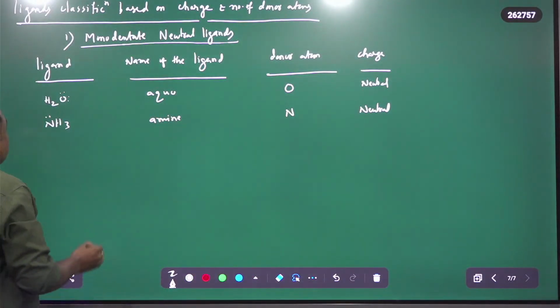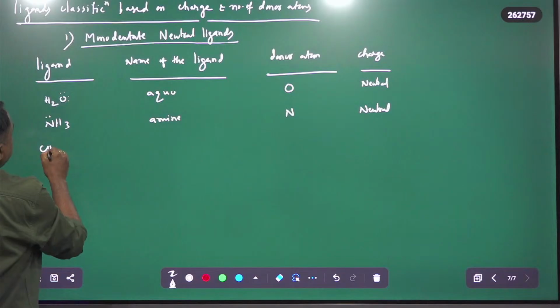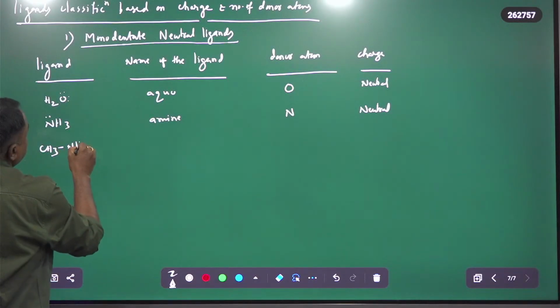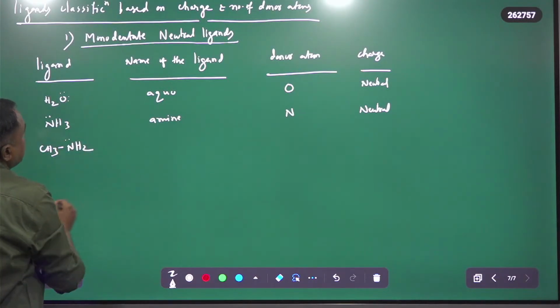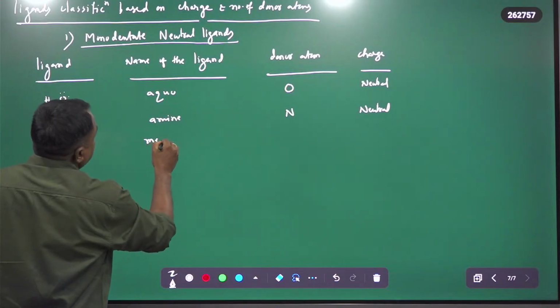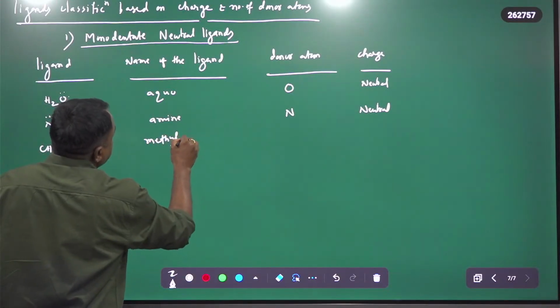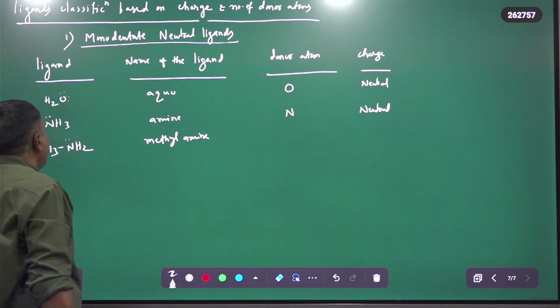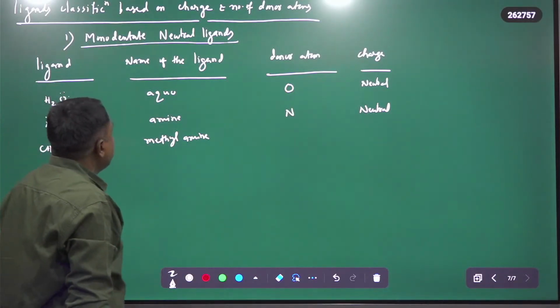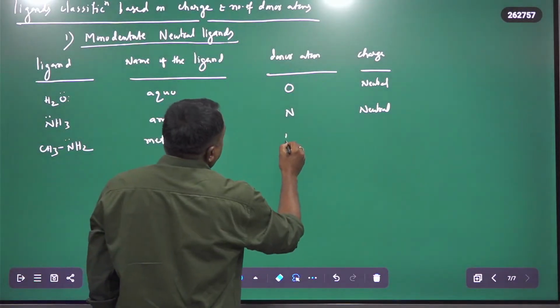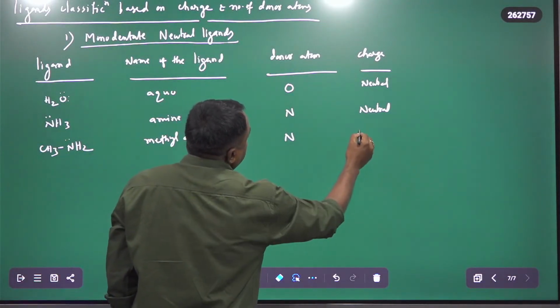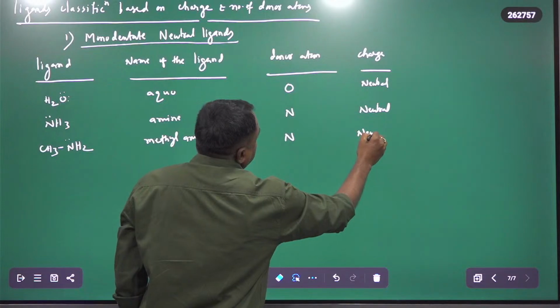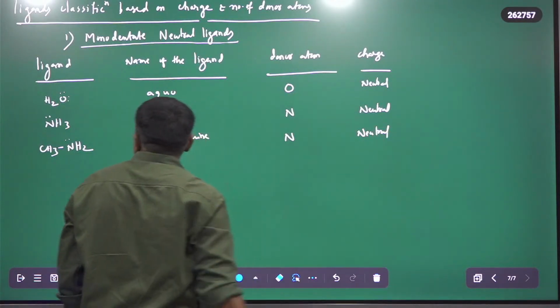And after ammonia, this is CH3NH2, methylamine. It is similar to ammine, or NH3. In this case also nitrogen is the donor atom and the charge is neutral.